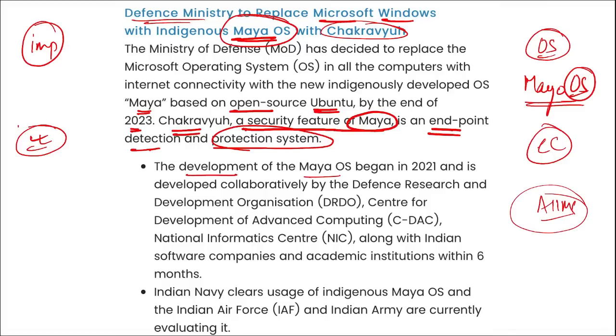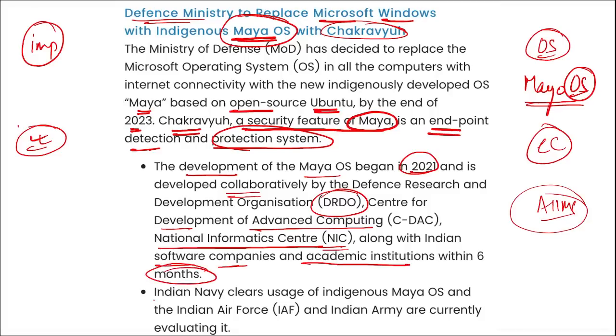The development of this Maya OS began in 2021 and is being developed collaboratively by DRDO, Center for Development of Advanced Computing, NIC, that is National Informatics Center, along with Indian software companies and academic institutions within 6 months. Indian Navy clears the usage of indigenous Maya OS, and the Indian Air Force and Indian Army are currently evaluating this Indian OS, that is Maya. Important. Correct. So a question can be asked: which country recently launched Maya OS? It was launched by India.